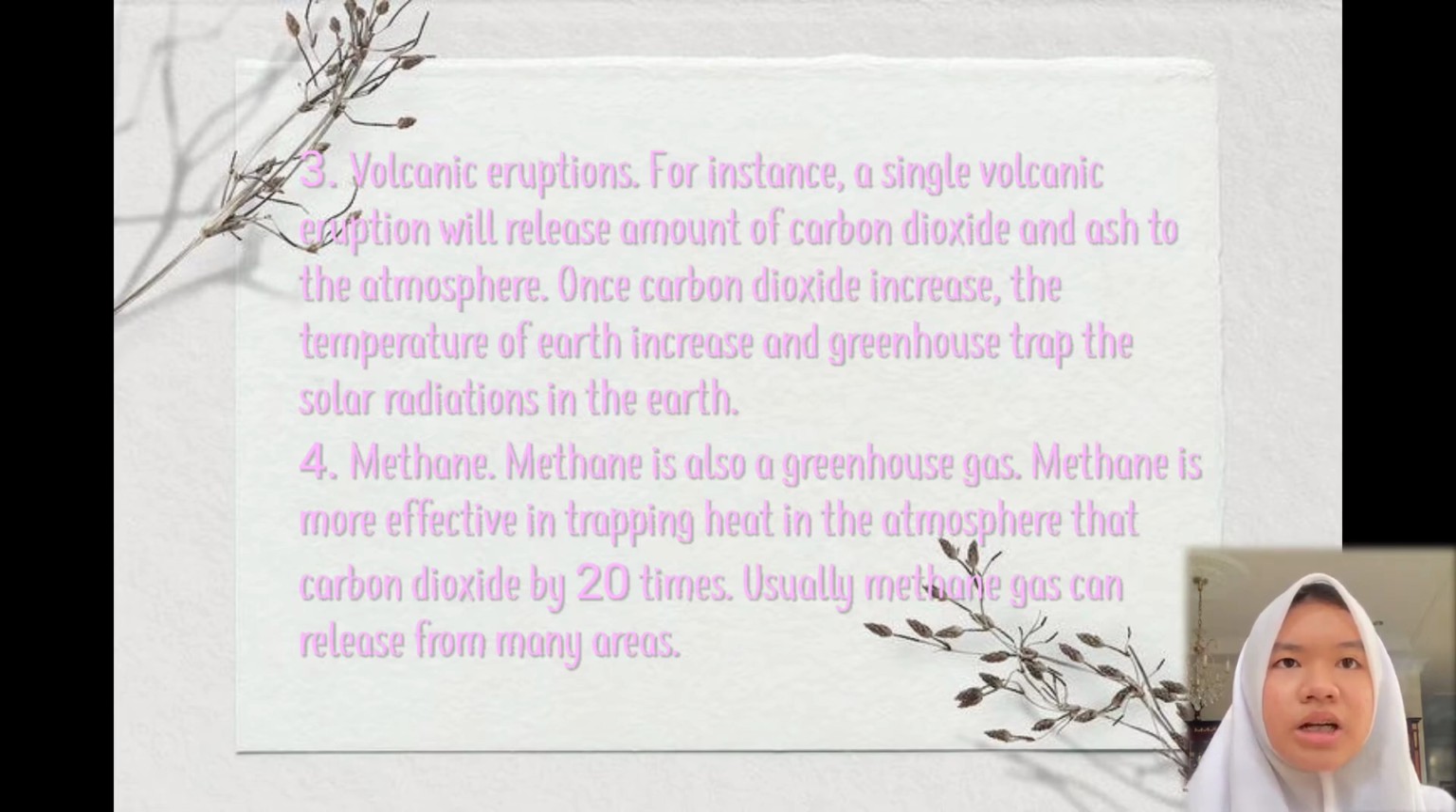Finally, methane is another issue that causes global warming. Methane is also a greenhouse gas. Methane is 20 times more effective than carbon dioxide in trapping heat in the atmosphere. Usually, methane gas can be released from many areas. For instance, it can come from cattle, landfill, natural gas, petroleum systems, coal mining, mobile explosion, or industrial waste processes.